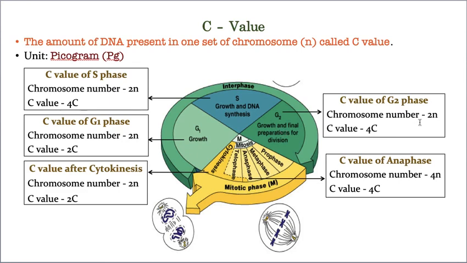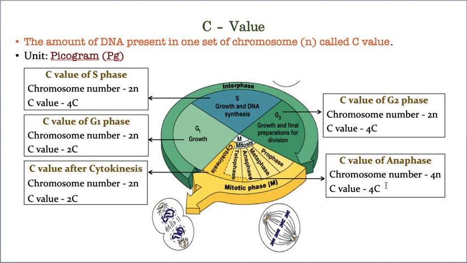That's why here also 2n is the number of chromosomes, and the C value is 4C. That means from S phase it is continued as it is. But in anaphase, what happens is the pulling of the chromosomes. Am I correct or not? That means till now the 46 chromosomes started doubling. The 46 doubles into 92, because these sister chromatids get pulled towards their opposite poles. That's why the chromosome number is 4n, whereas the C value is 4C.